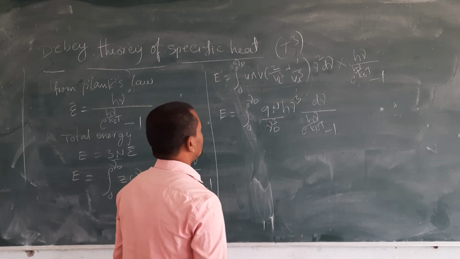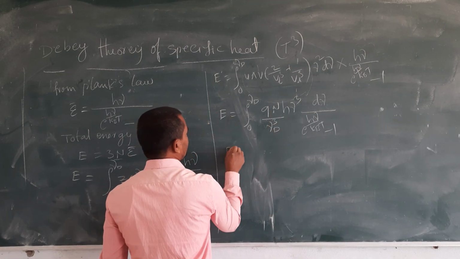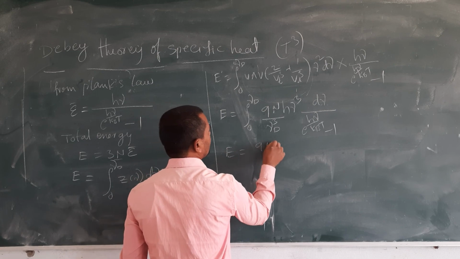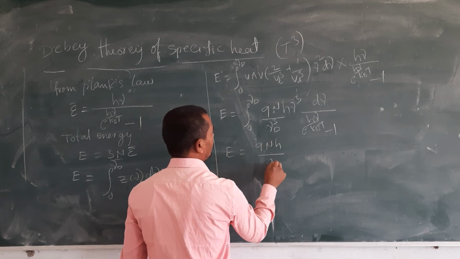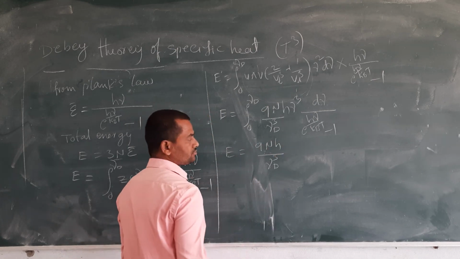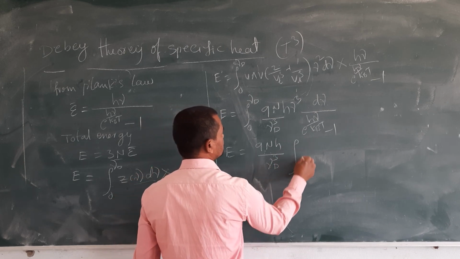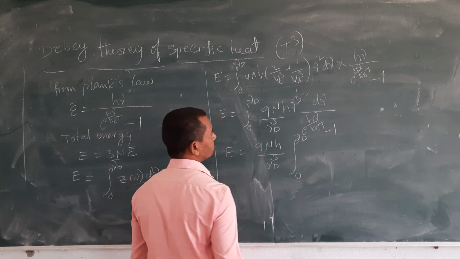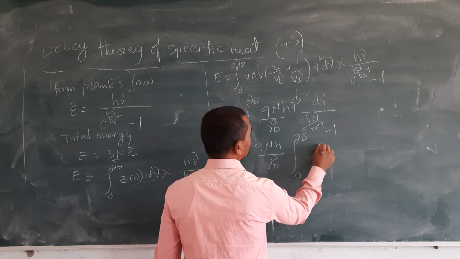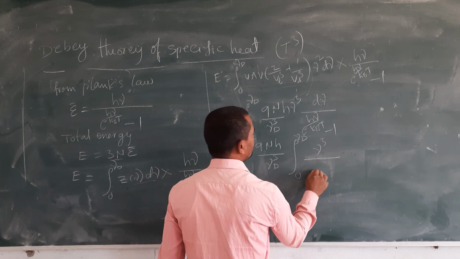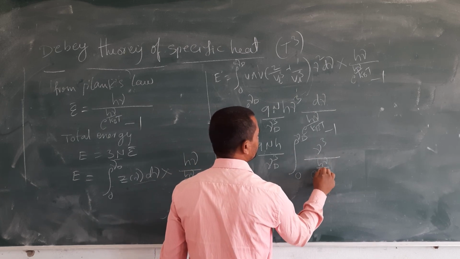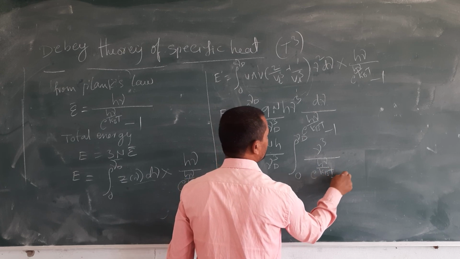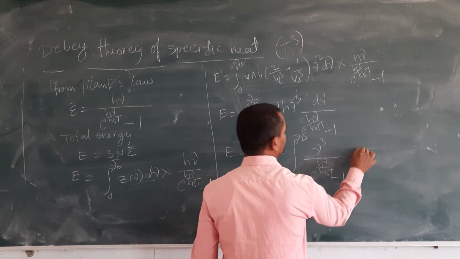Now the constant term goes outside: 9n h by nu D cube, integration from 0 to nu D, and the inside term is nu cube by e power h nu by kBT minus 1 into d nu.